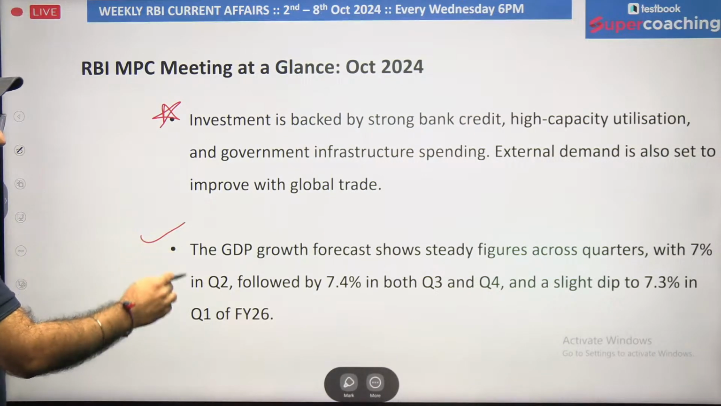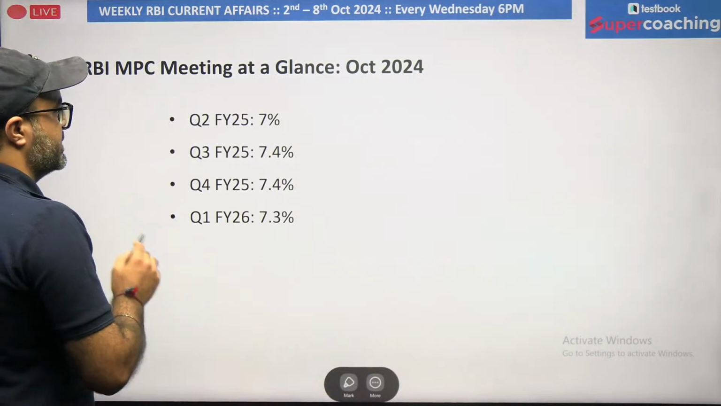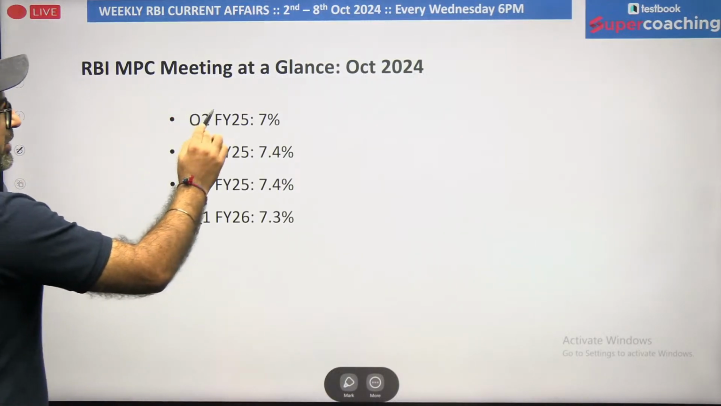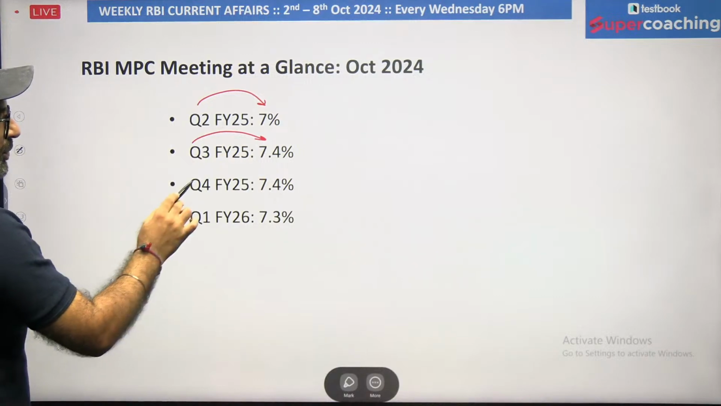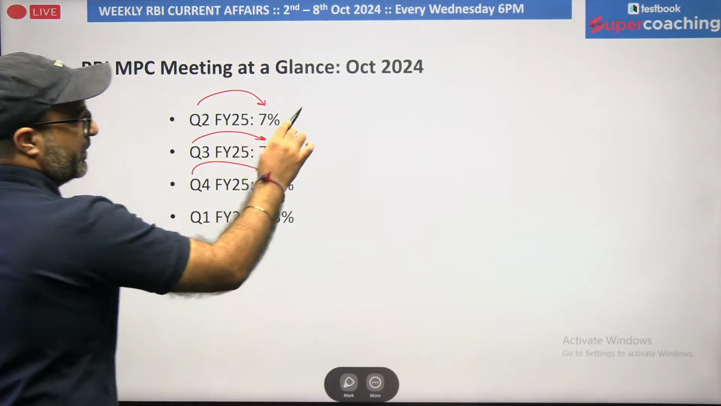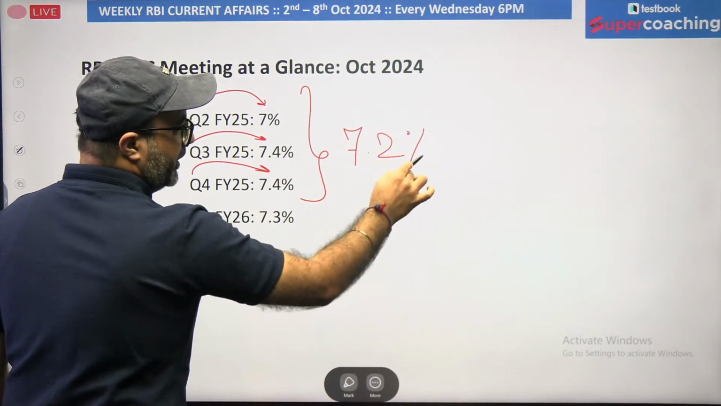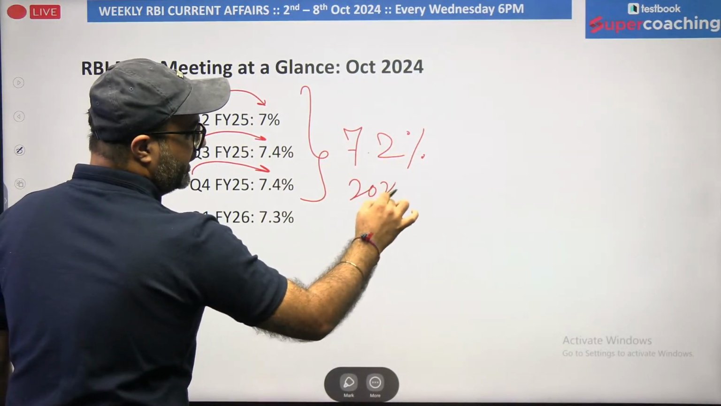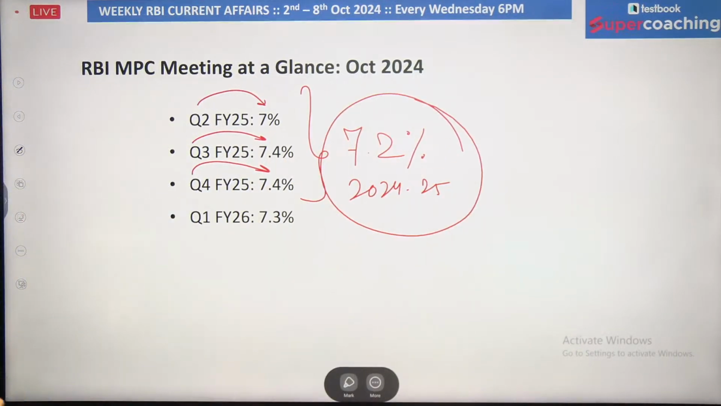GDP growth forecast shows steady figures across quarters, where in the second quarter we are witnessing 7%, in the third quarter we are expecting 7.4%, in the fourth quarter again we are expecting 7.4%, and overall we are expecting a GDP growth of 7.2% for the financial year 2024-25 as per RBI.